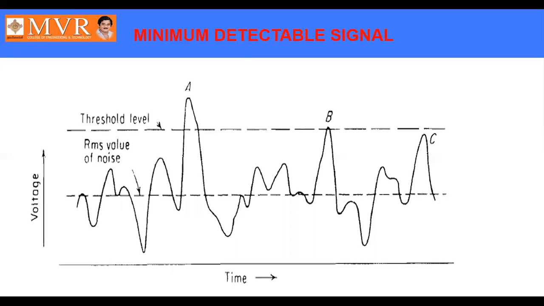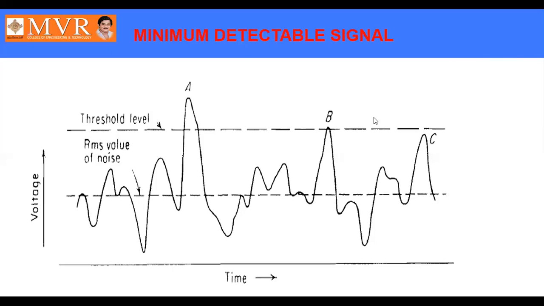If you use AMCW radar, the amplitude may be increased, and that is not recommended. If the amplitude increases, it may cross the threshold level. That is the reason it is only frequency modulated, not amplitude modulated. This is the application for which a threshold level is used.